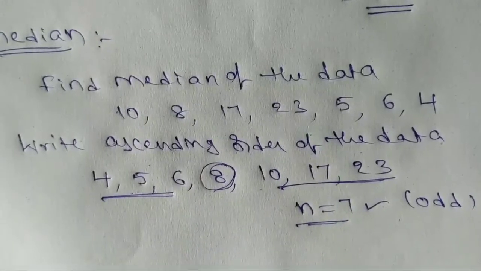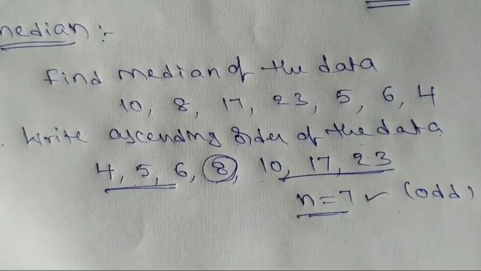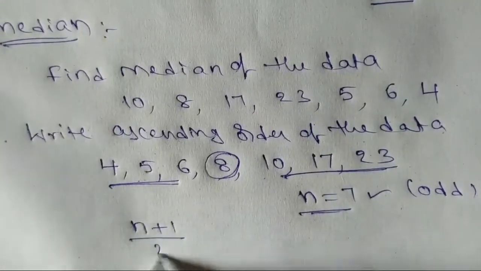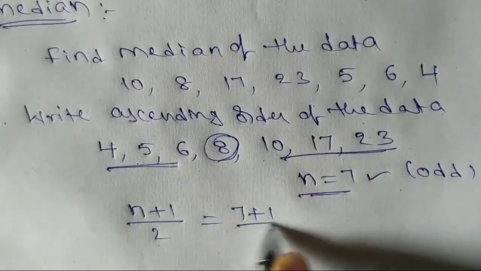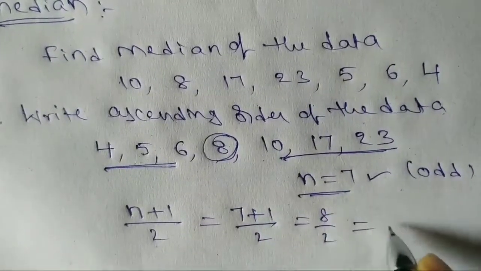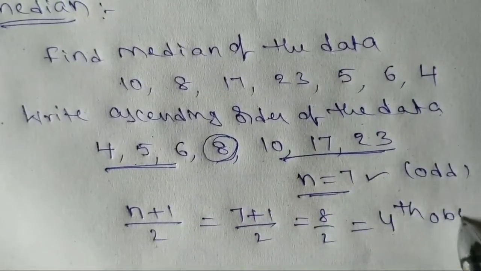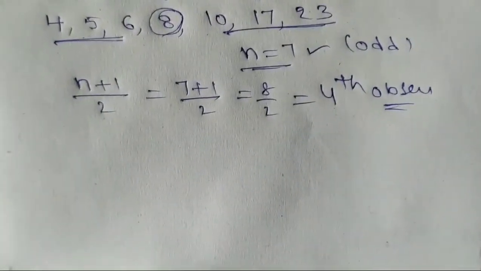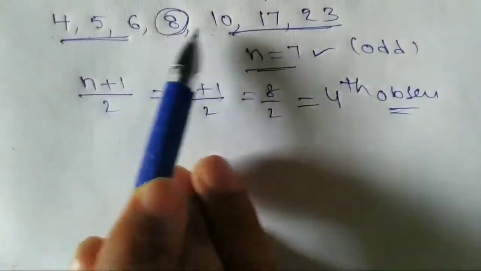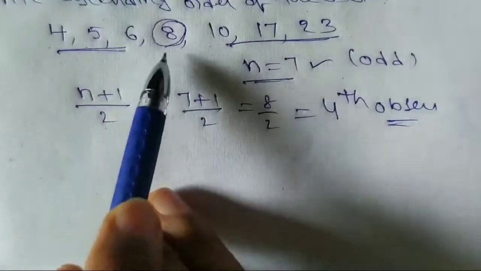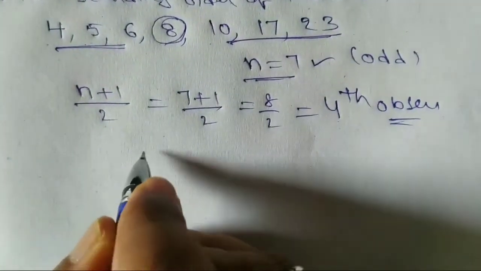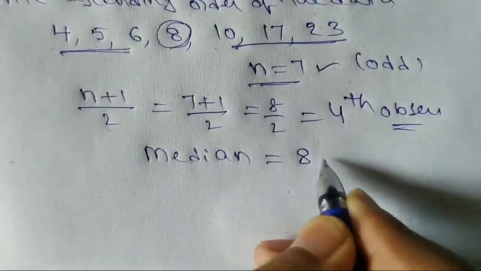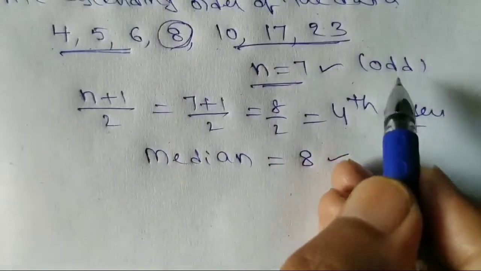The exact middle value is called the median. We can identify it easily with one formula, n plus 1 by 2. That is 7 plus 1 by 2, 8 by 2, that is 4. The fourth observation is the median of the data. What is the fourth observation? In the data 1, 2, 3, 4, 5, 6, 7, the fourth observation is the median. So median is equal to 8. Here n is an odd number, so for the odd case the formula is n plus 1 by 2.